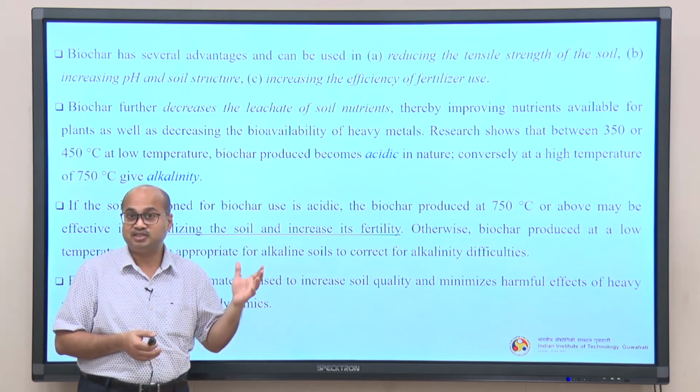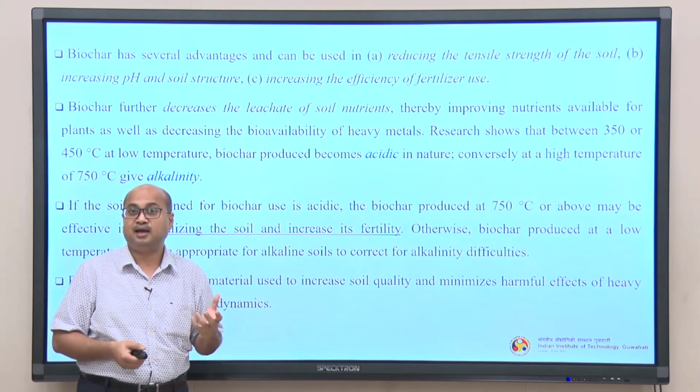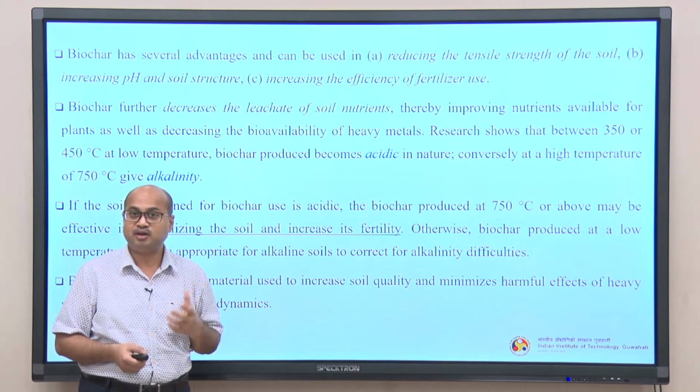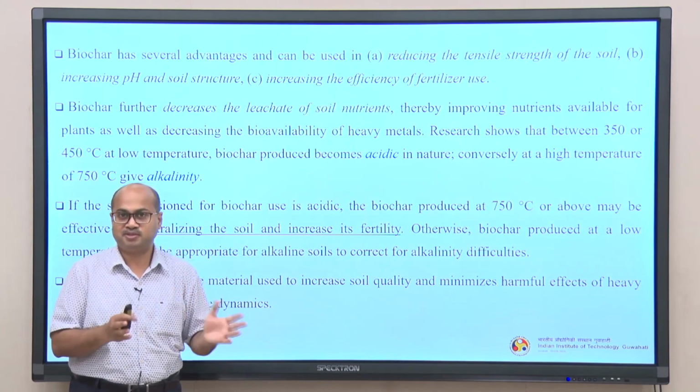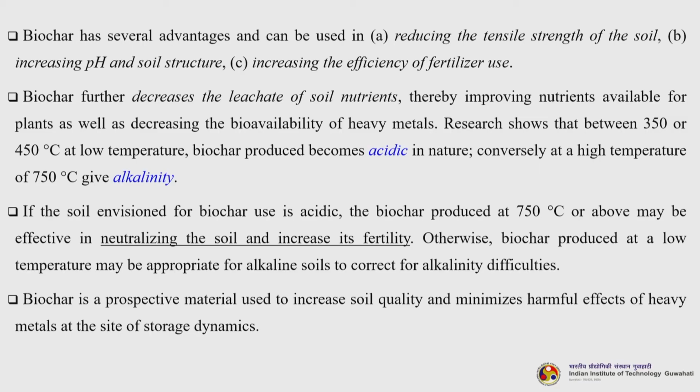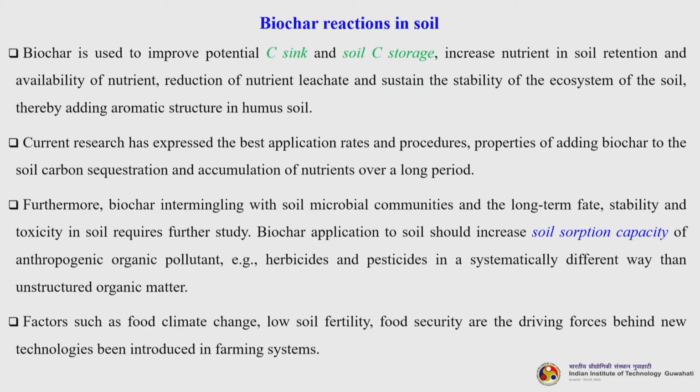So, if you have acidic soil you can produce alkaline biochar, if you have alkaline soil you can produce acidic biochar, okay, vice versa. So, biochar is a prospective material used to increase the soil quality and minimize harmful effects of heavy metals at the site of storage dynamics. Biochar reactions and soil. Biochar is used to improve the potential carbon sink and soil carbon storage, increase nutrient retention and availability of nutrients, reduce nutrient leachate and sustain the stability of the soil ecosystem, thereby adding aromatic structure and humus to the soil.